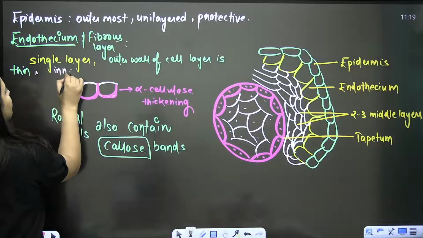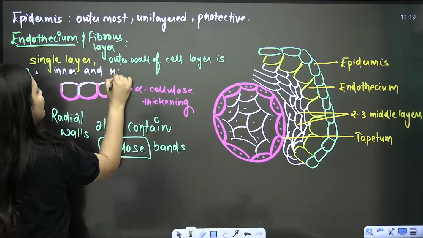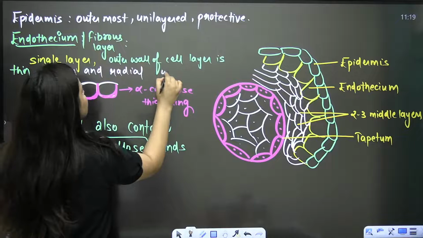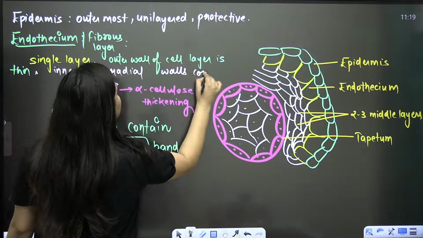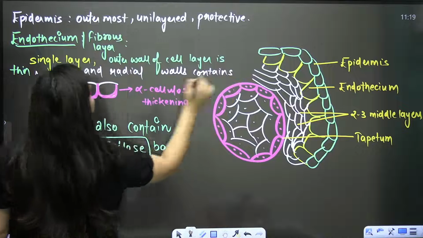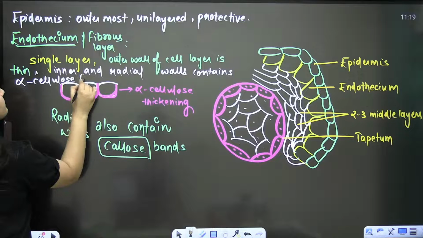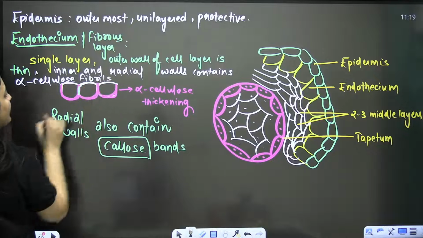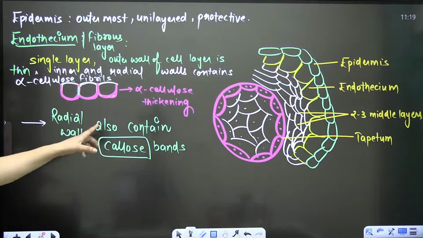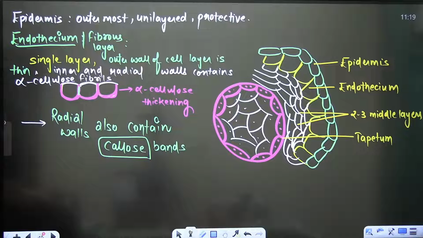Inner and radial walls contain alpha cellulose fibrils. Next point is radial walls also contain callose bands. Is it clear? Radial walls also contain callose bands. Clear, bache? Yes.